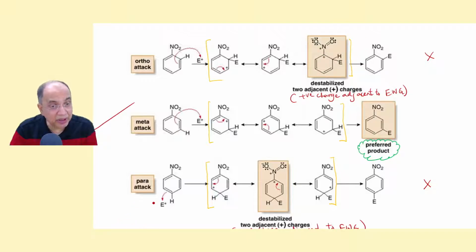Same thing happens in para attack. Just para attack, plus charge here, and this allylic carbocation plus charge here, same thing. Plus charge is adjacent to a minus M group. So this does not contribute.